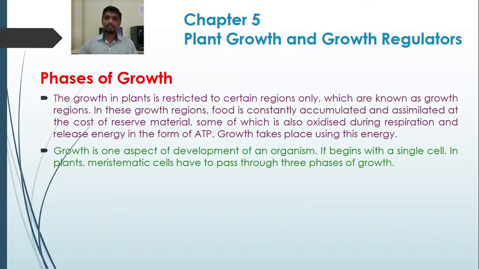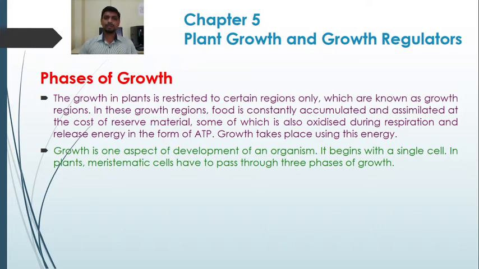So the energy in the form of ATP is released from the oxidation of the accumulated food. Such energy is used for performing growth in the plant. So growth in plants is restricted to certain regions only. We refer to them as growth regions, and in these growth regions food is constantly accumulated and assimilated, where the energy is released in the form of ATP, and this energy is used for continuing growth in the plant.